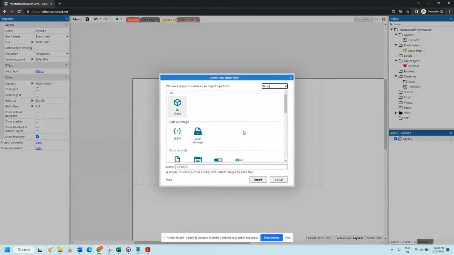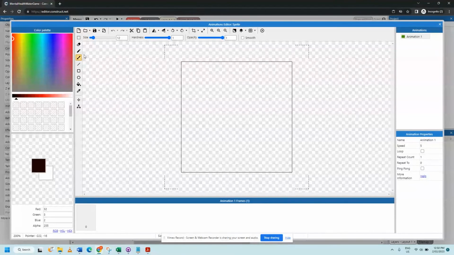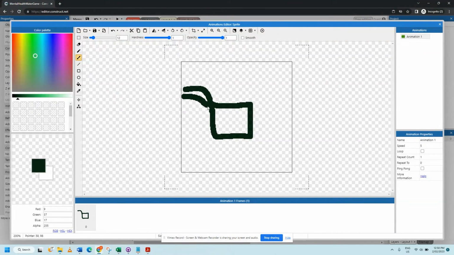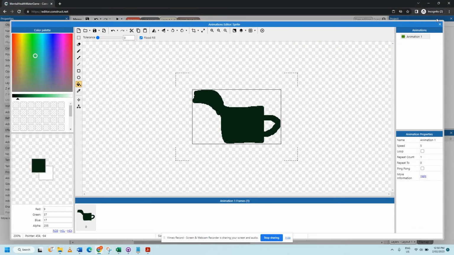Okay, let's add a new sprite, double tap sprite. And I'm just trying to think how to even draw this. I'm going to make my watering can green. Hopefully this doesn't look too silly. Sort of like that. And little. Cool. That's perfect. We're going to crop it. We're going to call it watering can.